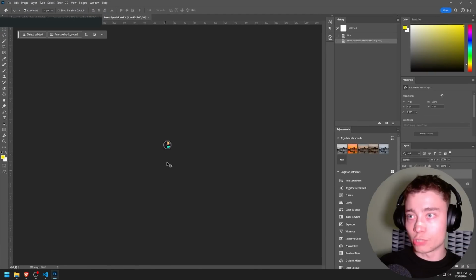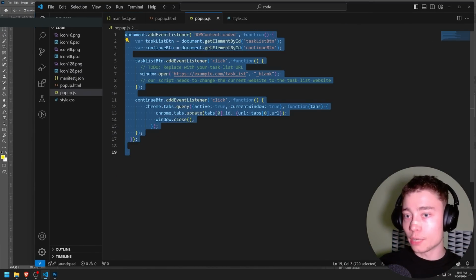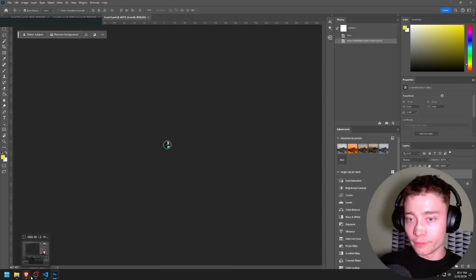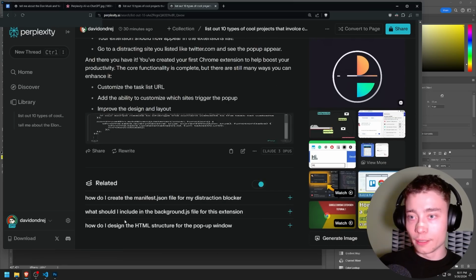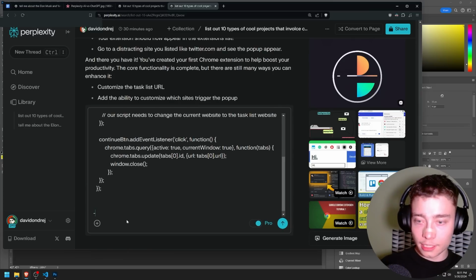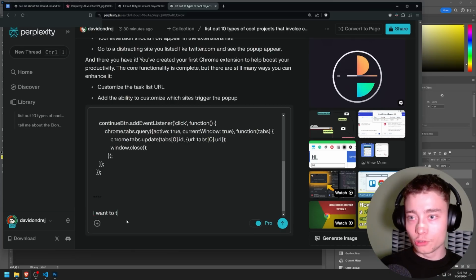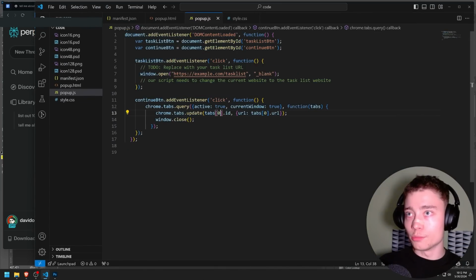So I'm going to do the suggestions, right? I'm going to copy our current JavaScript code, and I'm going to explain what I envisioned. So again, you only need the idea and the determination to see it through. So I'm going to say, here is my current JavaScript file. Boom, paste it. I want to make the following 2 changes. And I'm just going to copy this straight from this. Our script needs to change the current website.